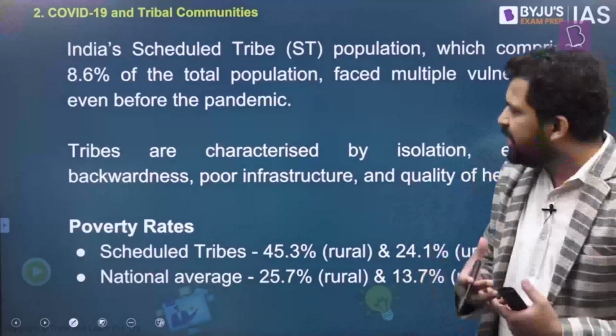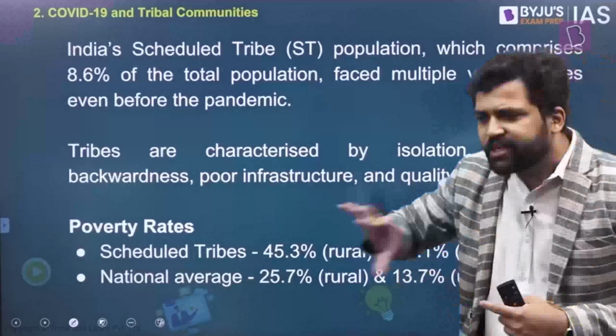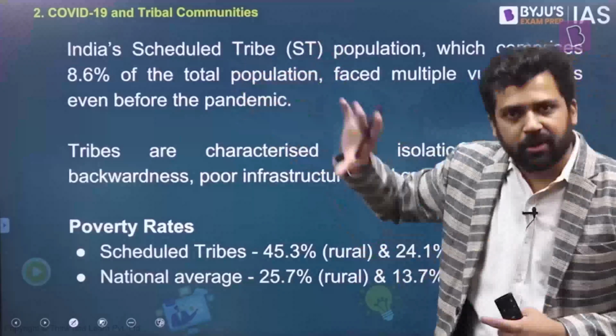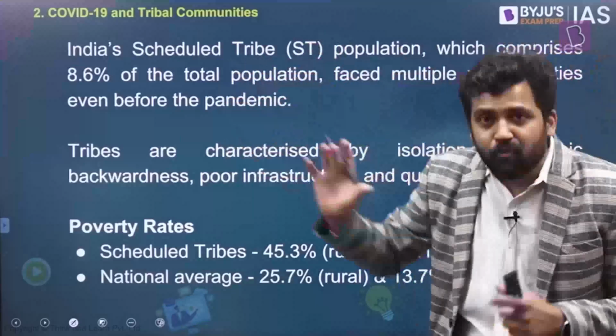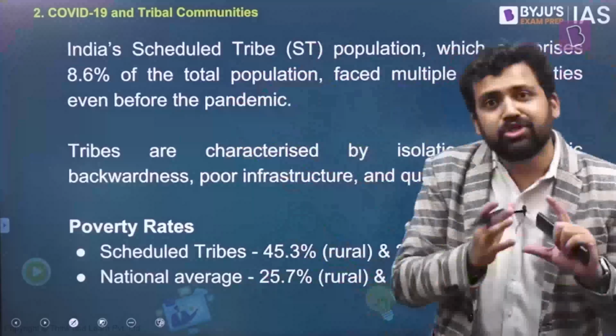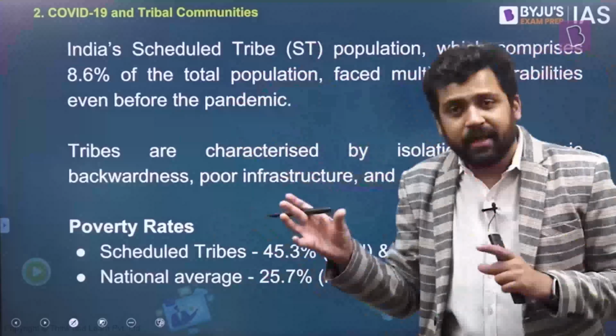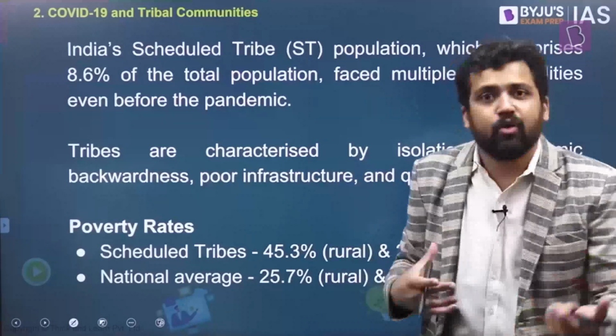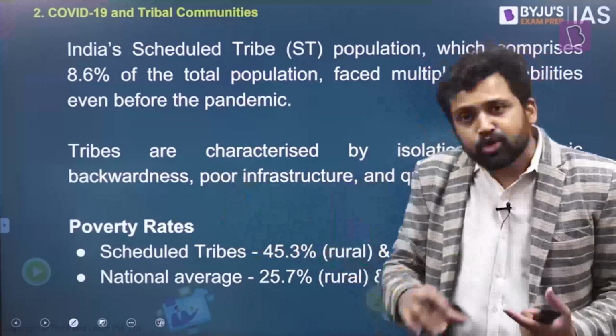So first of all, scheduled tribes. What is their proportion in the population? What are some of the characteristics of scheduled tribes? Now, I would suggest in Sociology Paper 2, there is one section related to scheduled tribes, tribal communities, right? So you refer to that. Who are the tribes? What are the different kinds of controversies, different kinds of viewpoints? How do you distinguish between tribe and peasants? How do you distinguish between tribe and caste? So all these definition problems. It is very difficult to define who is a tribe. In fact, there is one section which talks about that. How do you define a tribe? So refer to that for more details.